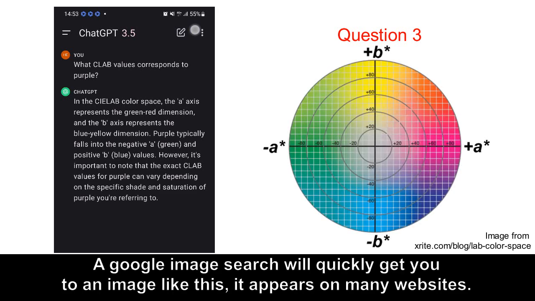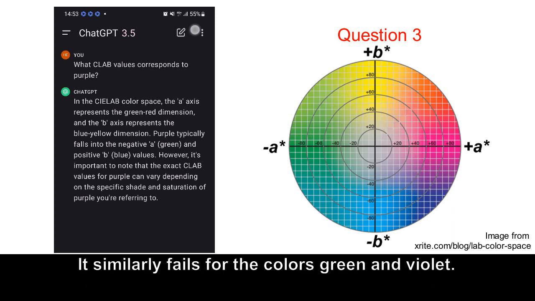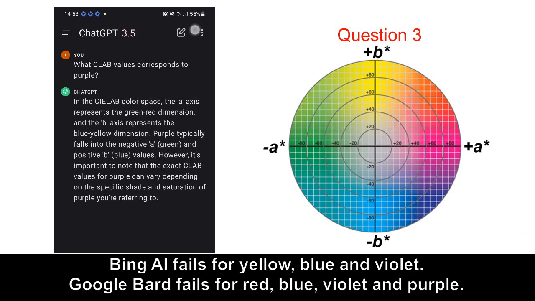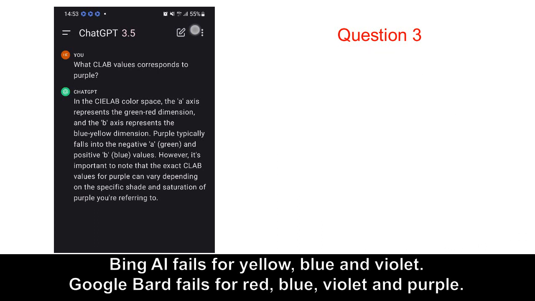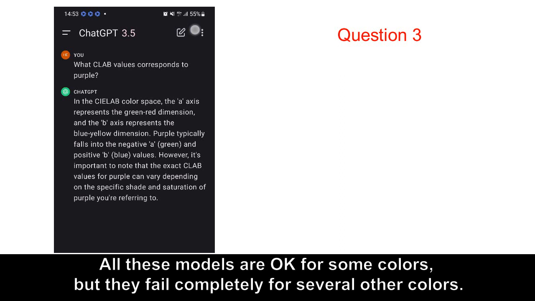A Google image search will quickly get you to an image like this. It appears on many websites. This image shows that purple colors definitely have an a value larger than 0, so ChatGPT fails completely. It similarly fails for the colors green and violet. Bing AI fails for yellow, blue, and violet. Google Bard fails for red, blue, violet, and purple. All these models are okay for some colors, but they fail completely for several other colors.